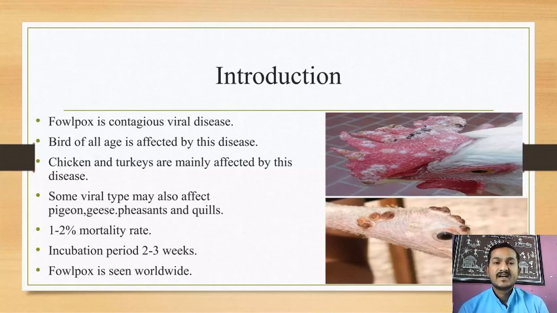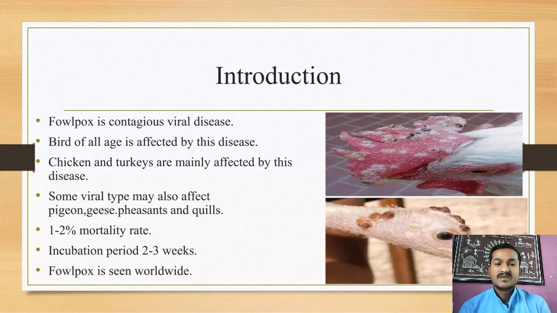What about the mortality? Mortality means what? It's the death rate. That is the mortality. Now the incubation period is 2 to 3 weeks. How many weeks does this viral disease take to incubate? It requires 2 to 3 weeks.